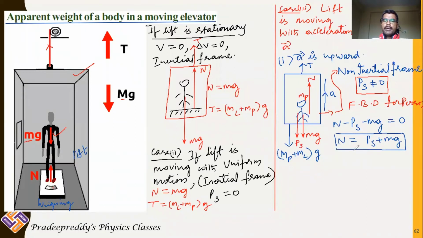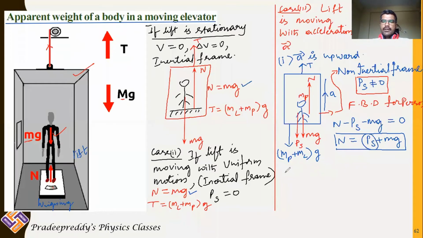What is happening to normal reaction? Previously, in the first case and second case, normal reaction is just mg. But now, when the lift is going up, the person as a whole will be experiencing an additional force, which is called pseudo force, in the direction of the gravitational force. Therefore, normal reaction is mg plus Ps.